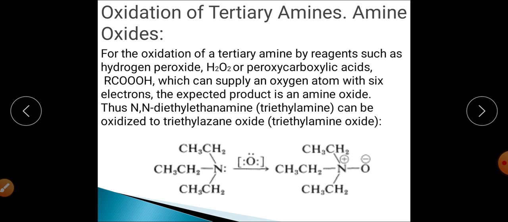So we just started with the oxidation reaction, and when we talk about the important points, the oxidation in case of aliphatic amines will depend upon the type of amine we have selected, and the type of oxidizing agent we have selected for the reaction, like hydrogen peroxide, peracid, KMnO4 (potassium permanganate), potassium dichromate K2Cr2O7, etc. So first we discussed the tertiary amine. Tertiary amine on oxidation will get converted into N-amine oxides, right?